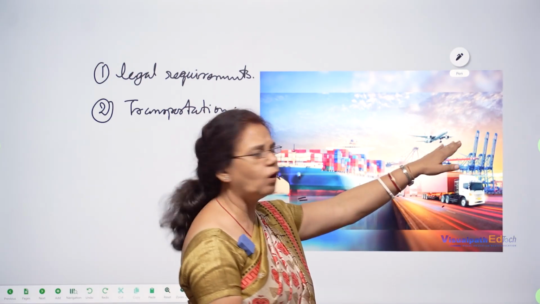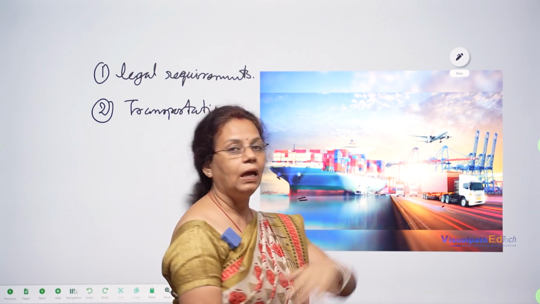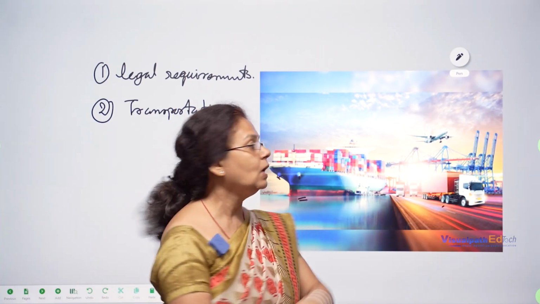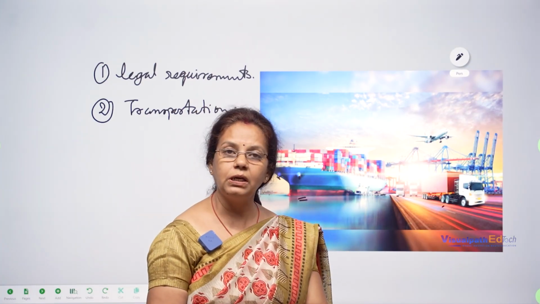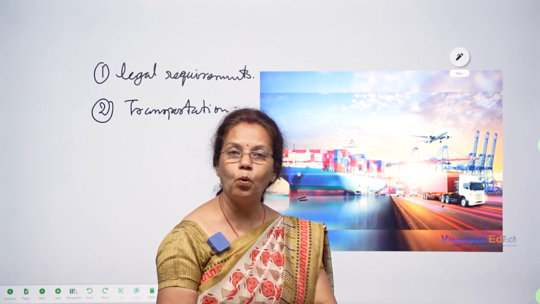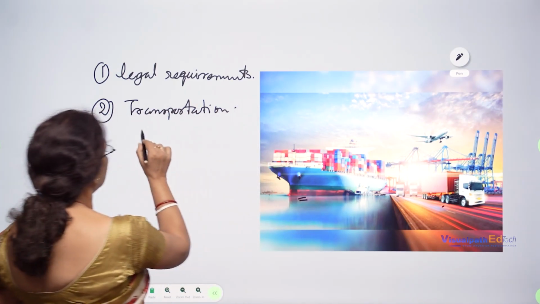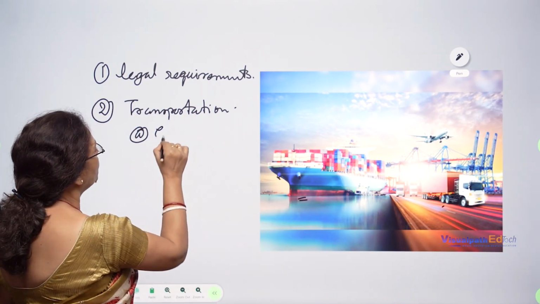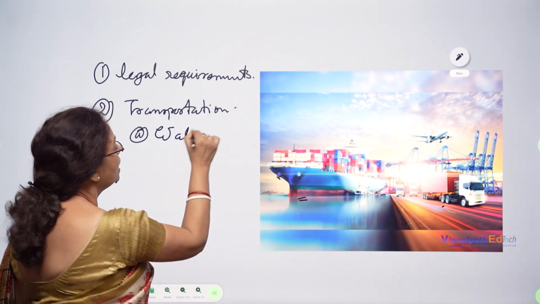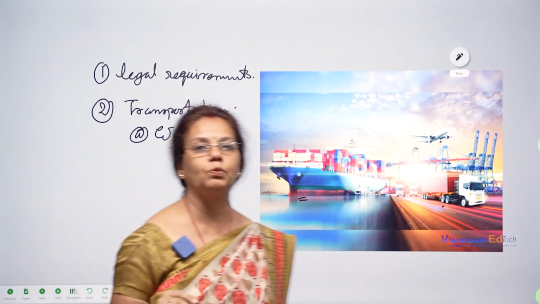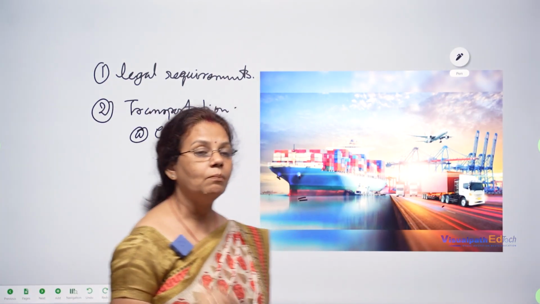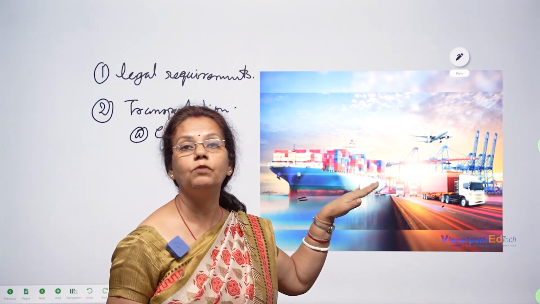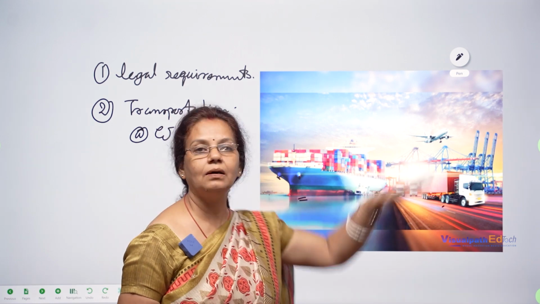For delicate products, we can use airways. And for very fast delivery, we can use airways. So there are mainly three types of transport. One, which is very easily available, is waterways. Waterways is the cheapest mode of transportation, because the price of waterways, the ship, is always very low compared with roadways and airways.